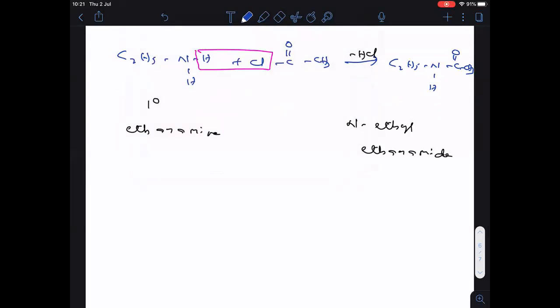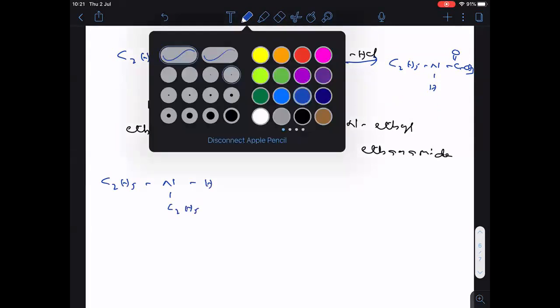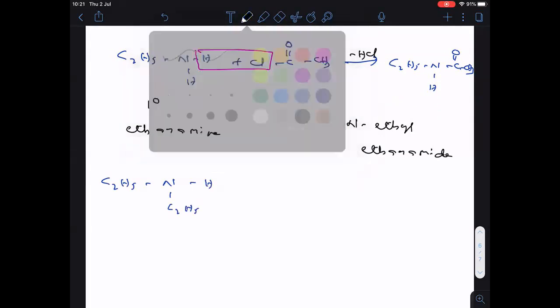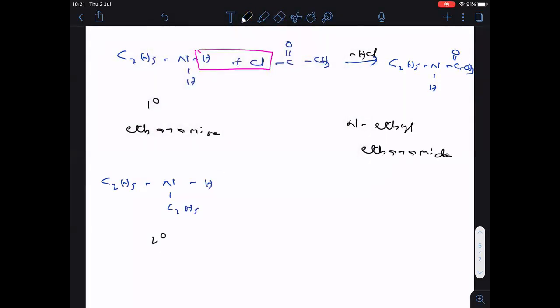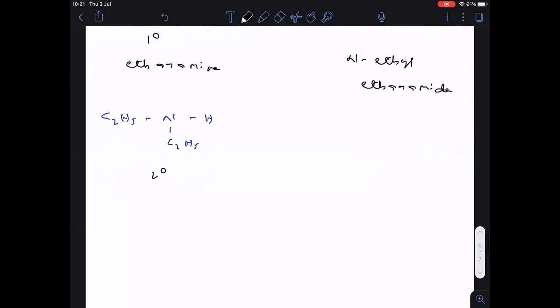Now let me take one secondary amine, C2H5NHC2H5. What is its name? The secondary amine name is N-ethyl ethanamine.